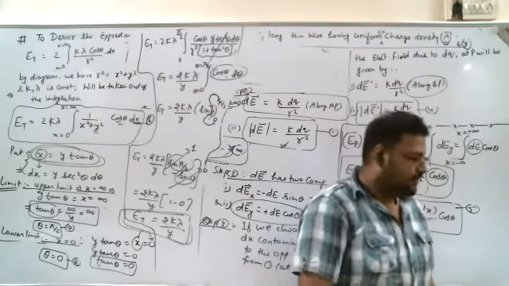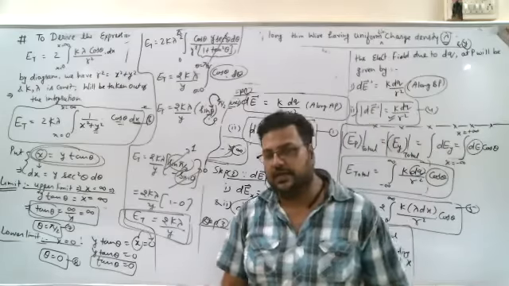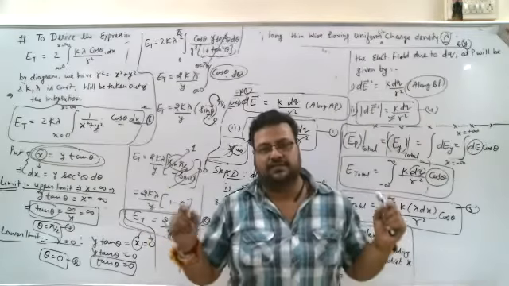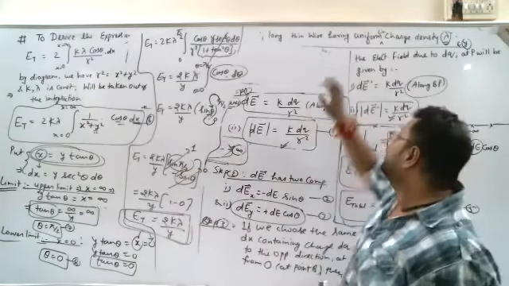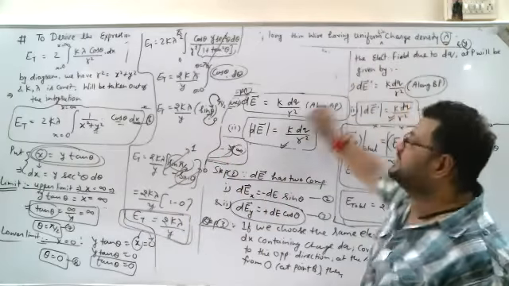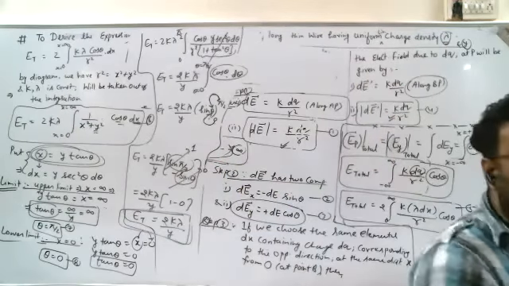So this is the total electric field due to the infinitely long thin wire having uniform linear charge density lambda. How many of you understood? Quickly tell me.